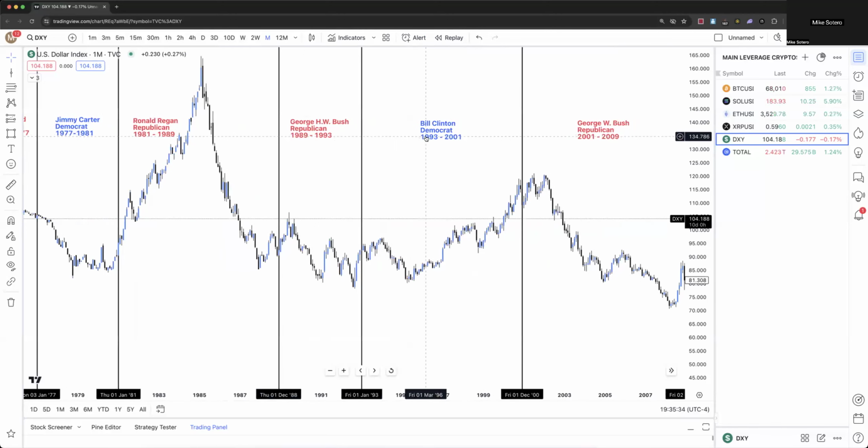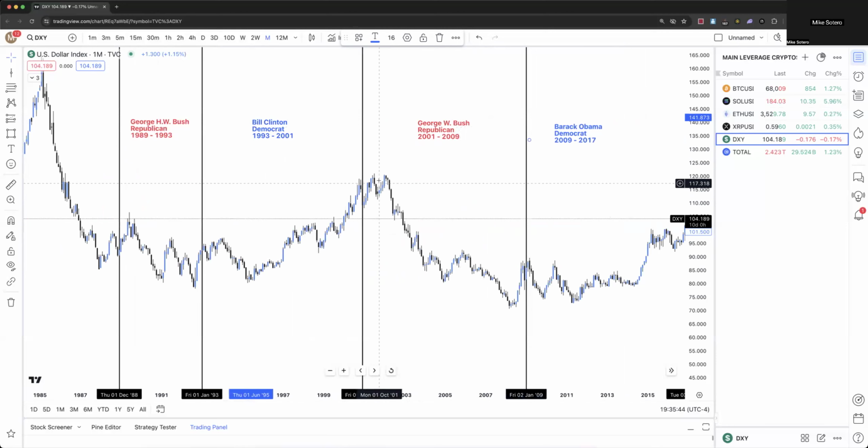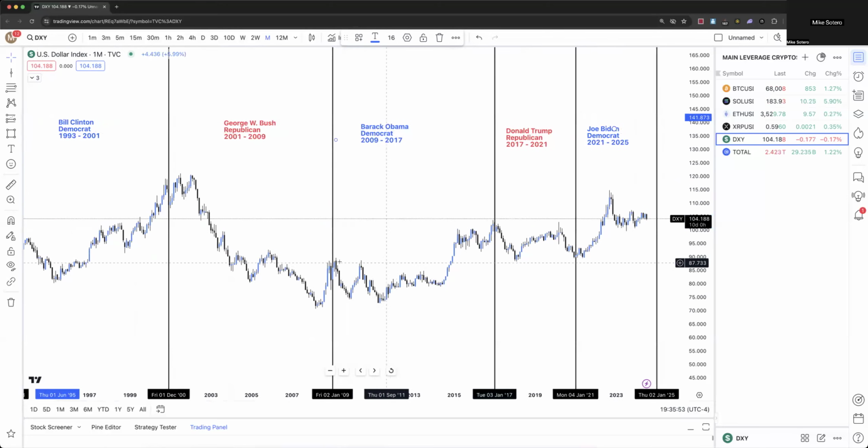Then let's go to 1993, where we had Bill Clinton, a Democratic president. The dollar starts to gain a lot of strength. Then we go into George W. Bush, Republican president. The dollar completely nukes, completely falls into the housing crisis in 2008. Barack Obama, Democratic president. The dollar starts to recover.